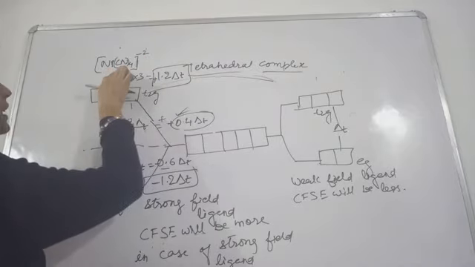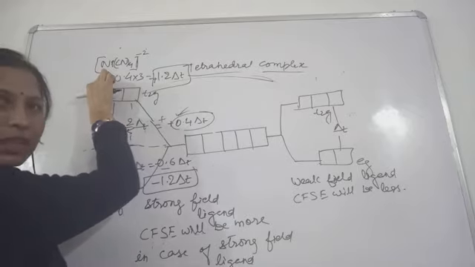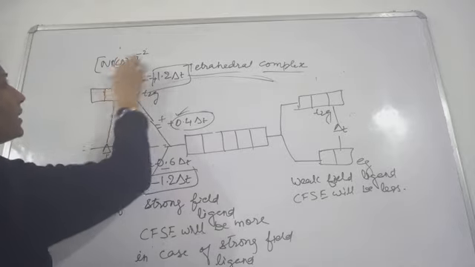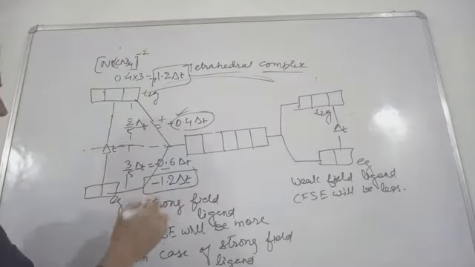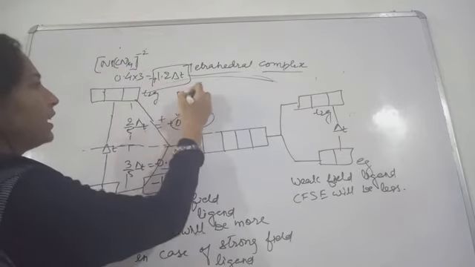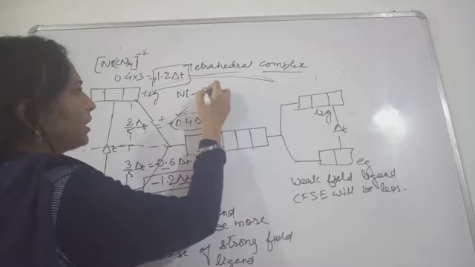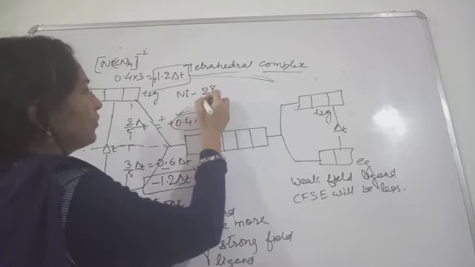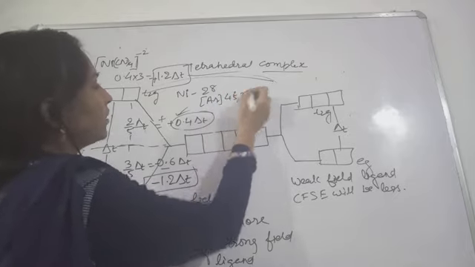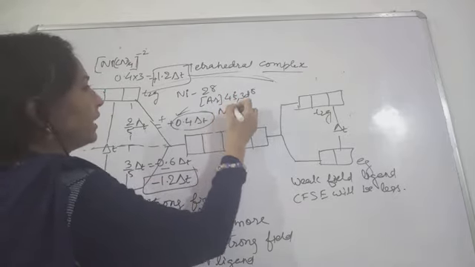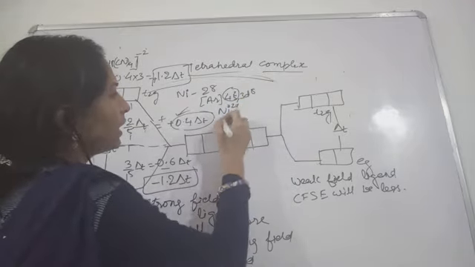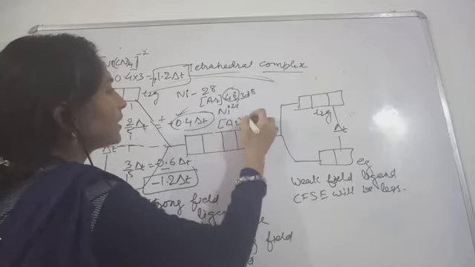Now, what will be the name of this complex? Tetracyanidonickelate. In this case, how many electrons is this nickel having? Plus 2 state means what? Nickel has atomic number 28, so the electronic configuration will be argon 4s2 3d8. Because this is nickel 2 plus, the 4s electrons have been removed, so it is left with argon and 3d8.